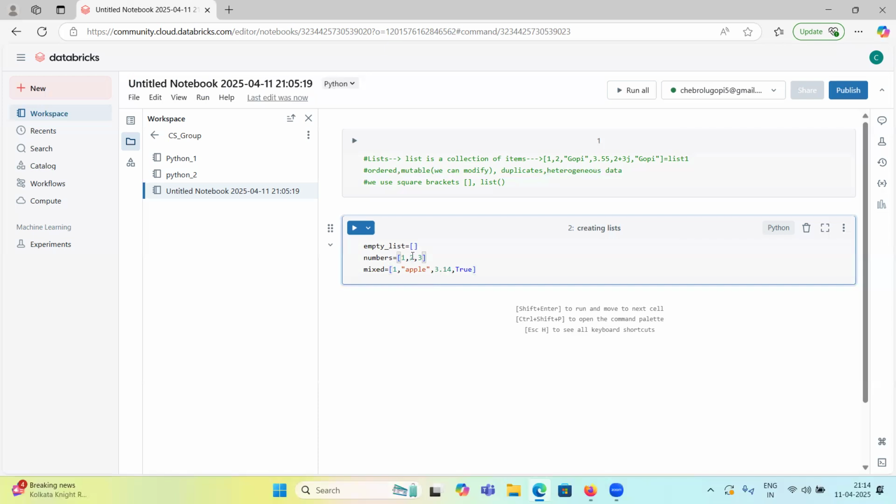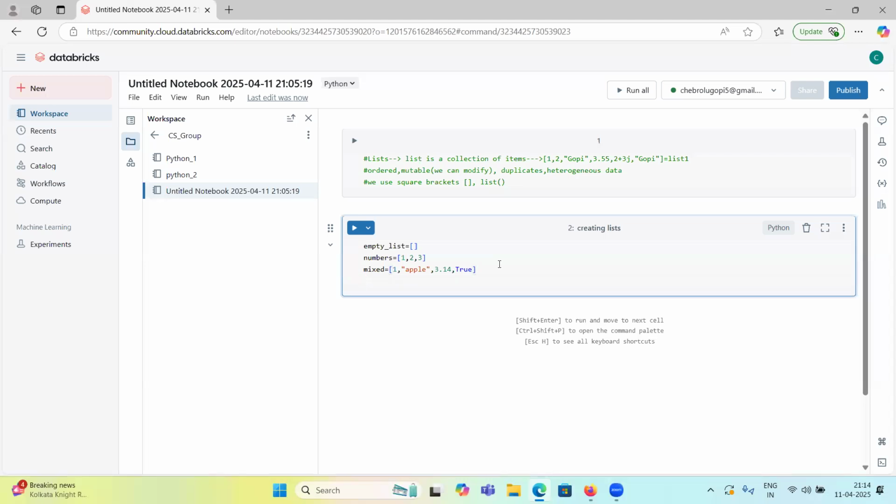This is a single data type, integer type, and this is a mix of data types. And we can have a nested list also. Inside the list, since it is enclosed by square brackets, we can define one more list, like 2, 3, and one more list 4, 5.